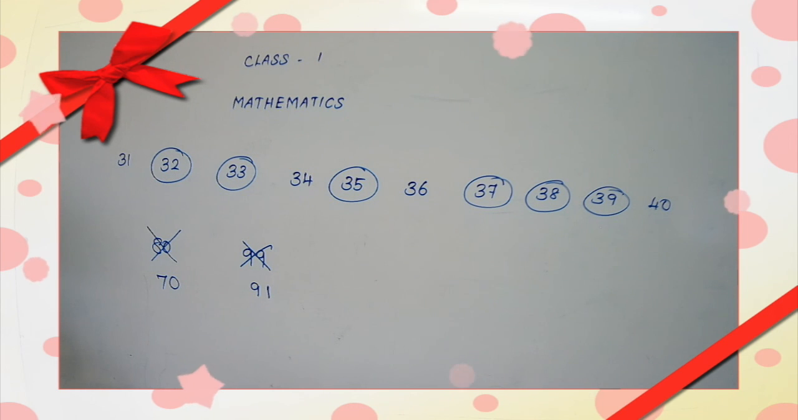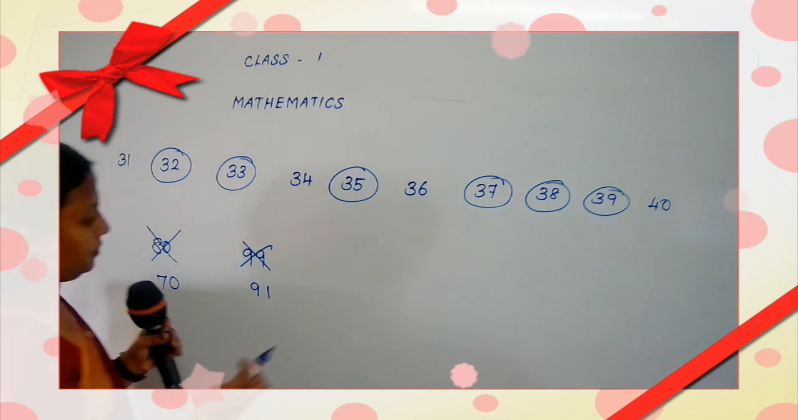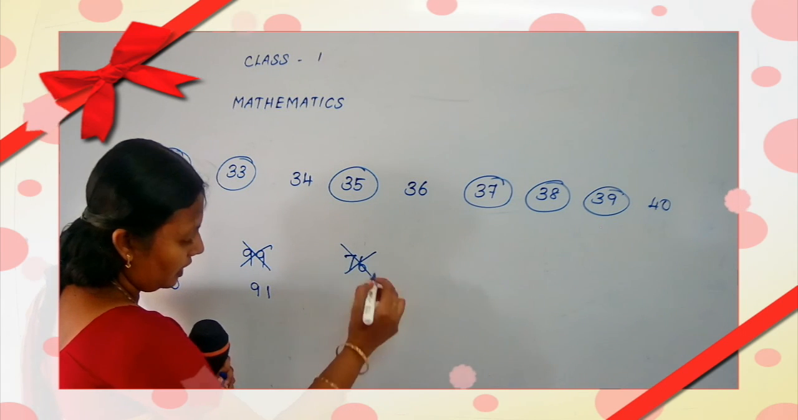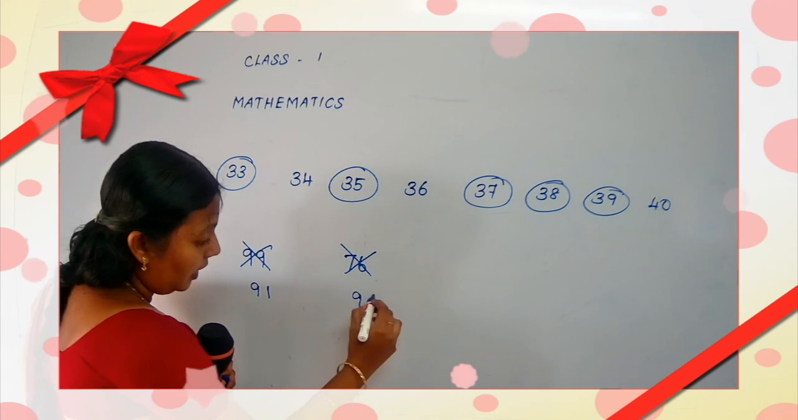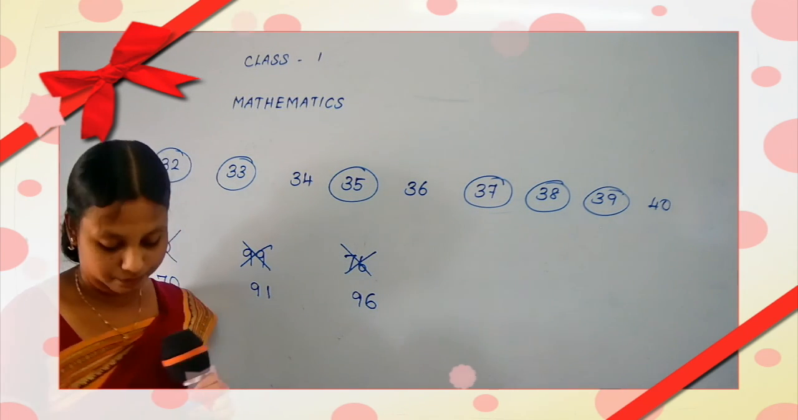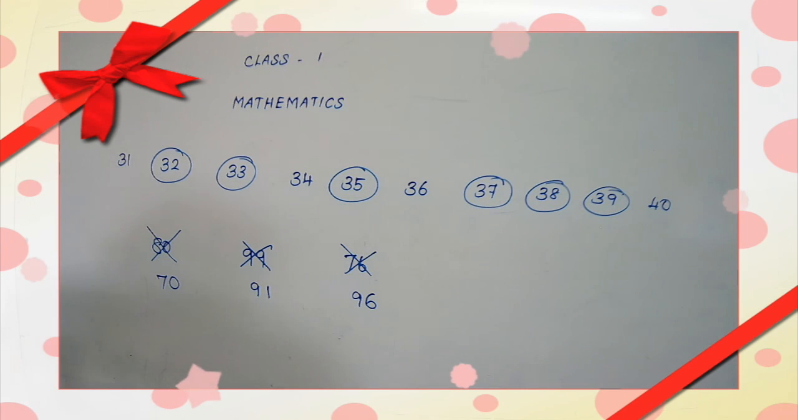Then what comes after 95? 96. But they have given 76. Yes. So that is wrong. They have given 76. So you cut 76 and write the right answer, 96. Okay, children? 96. This page is finished. Okay.